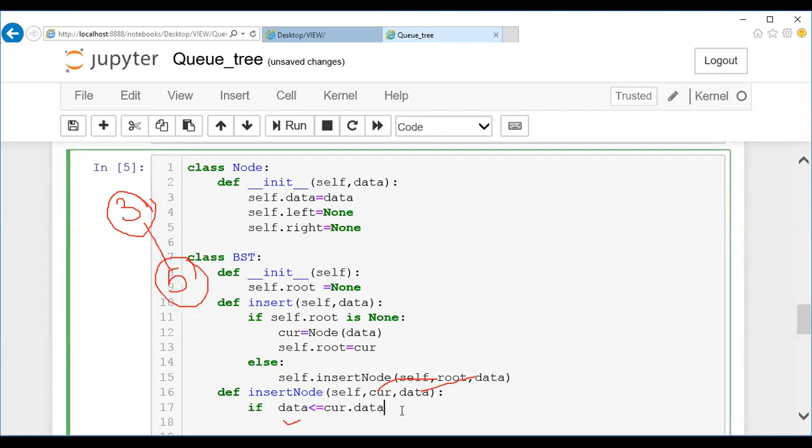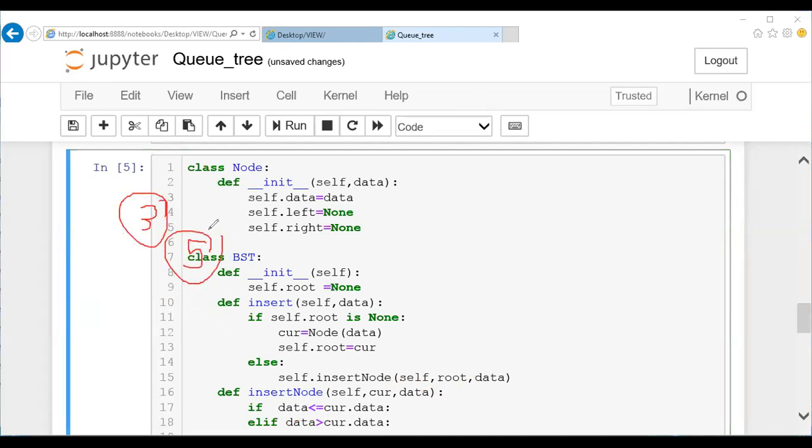Okay, if this is not equal, I can check if this condition is false. I can check for one more condition, elif, whether the data is greater than your current dot data. Two conditions I'm going to check, guys, whether the data is less than my current dot data or it is greater. As per the current condition, the data is taken as 5, which is greater than the current dot data. So current is considered as a root node, guys. So 5 is greater than your node. Now what am I supposed to do? I know that when it is greater, it should be inserted at the right side of it.